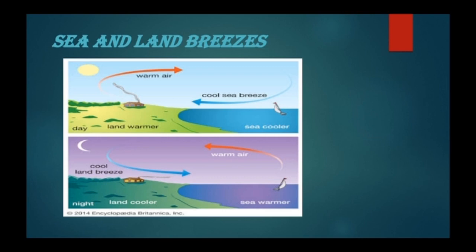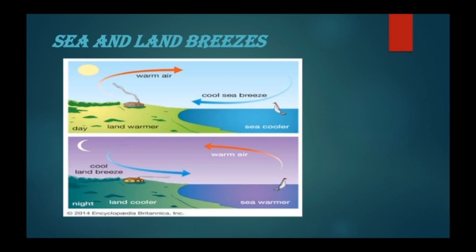You can see in this picture, it is very clearly depicted. And see the picture at the bottom, that is of the land breeze. So what is a land breeze? In the night time, the cooler air from the land will go towards the sea. And why is it so? Because in the night, when there is no sun, the surface air becomes cooler on the land, or the nearby land area or the surface of the land.